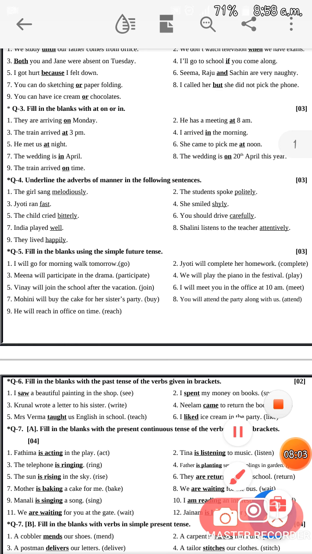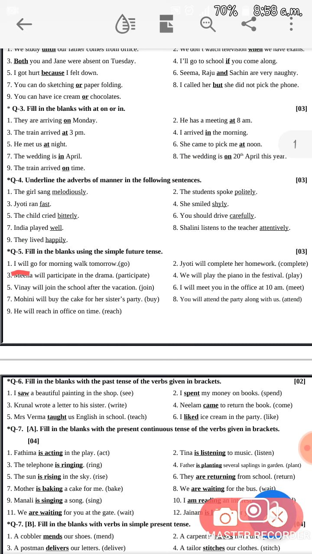I will go for a morning walk tomorrow. So answer is will go. In your practice paper, it is already underlined: will go. Answer is will go.